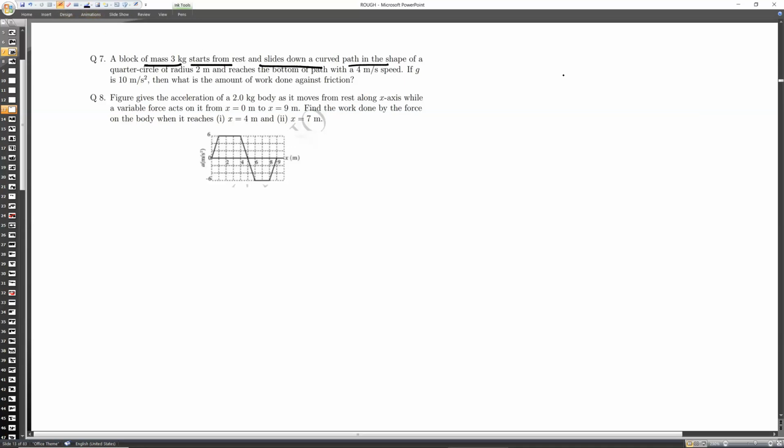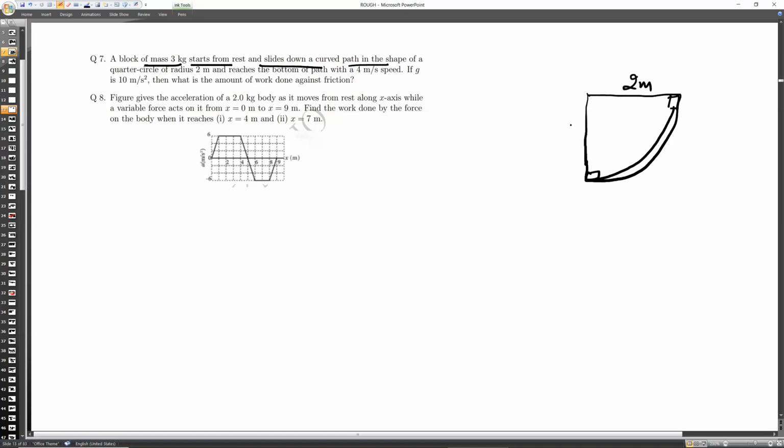A block of mass 3 kg slides down a curved path in the shape of a quarter of a circle. Quarter of a circle is like this. The block is placed here and it slides downward this way, along the path of a quarter of a circle of radius 2 meters.